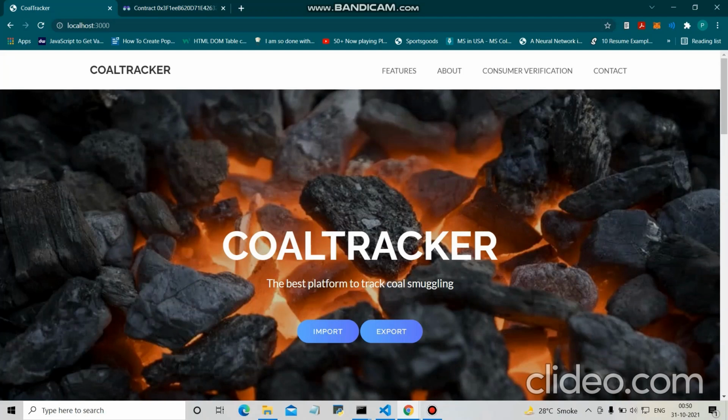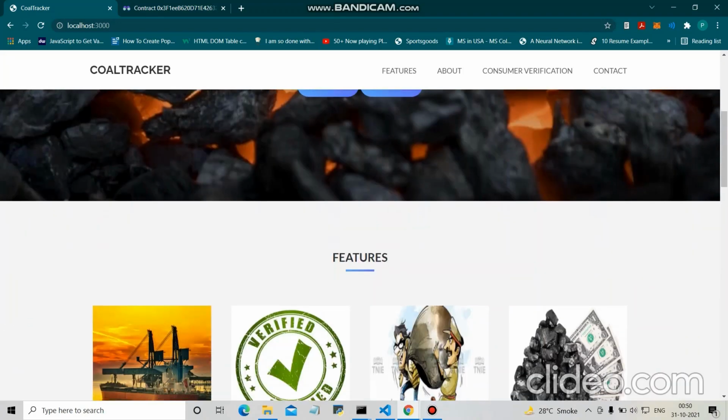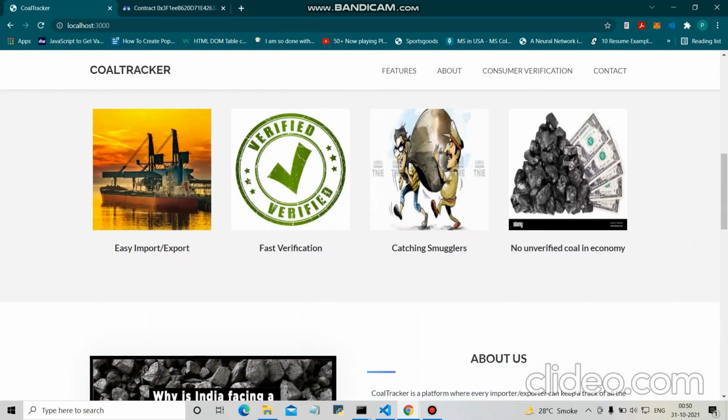So what happens is there may be smuggling of this coal, or there may be some different challenges during the supply chain of this coal. So I have made a blockchain-based platform, Coal Tracker, to track the coal smuggling. The features of this platform are easy import export, fast verification, catching smugglers, and no unverified coal in the economy.